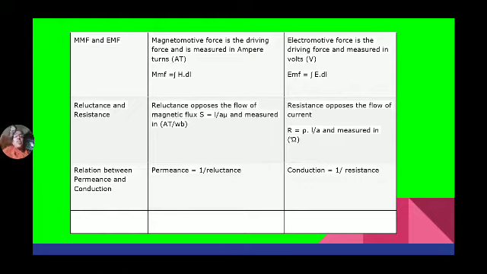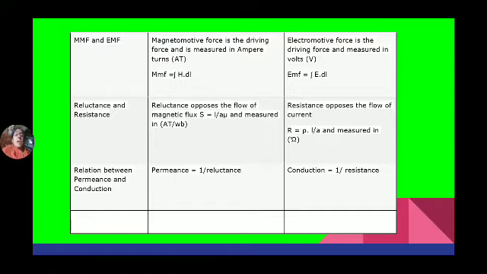Now the next difference is the relation between permeance and conductance. Permeance is the reciprocal of reluctance. It is the property of a material due to which it allows the flow of flux to pass through a magnetic circuit.